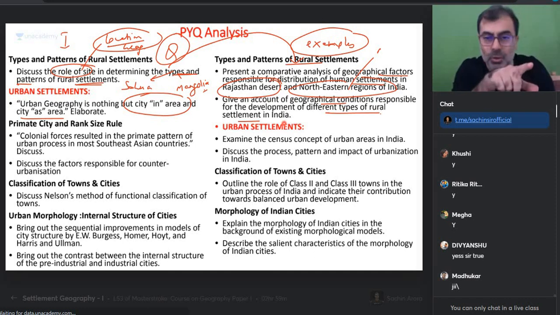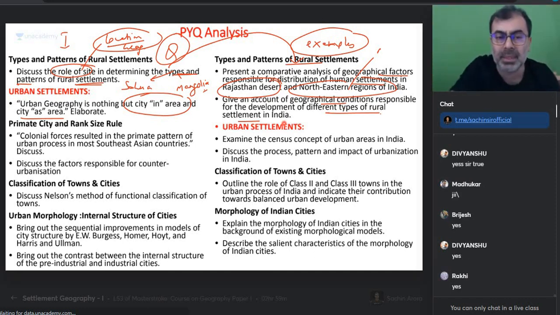चलिए, तो ये सिटी वाला भी छोड़ दूं. But are you comfortable with what we have talked about? City में I'm saying they are talking about primate city, discuss Nelson's method of classification, urban morphology, discuss the model given by Burgess, Homer, Hoyt. So my job to bring you the theory of all these people. That's my job. My notes, they will help you.